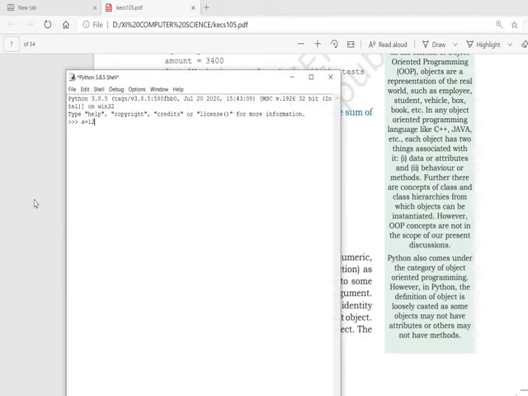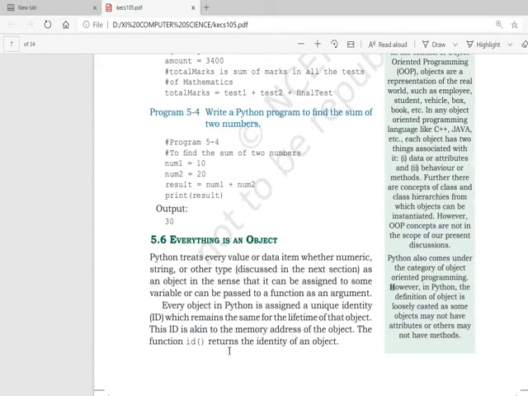In real life also, if you focus on any object, you will first of all notice the properties of the object, and after that its behavior or the action taken by the object. So in the object-oriented programming approach, we break our problem majorly in terms of objects. We identify the existence of objects in our overall project, and then we work on each individual object and the required properties and actions to be taken by that object. In Python, everything is an object. That means the variable you are using definitely will be an object also.